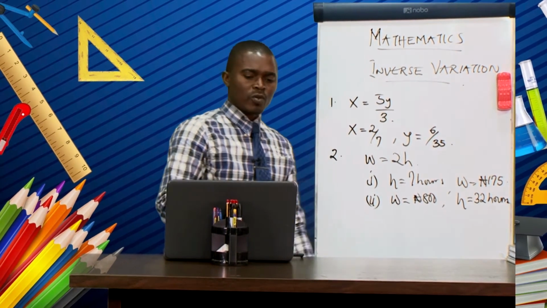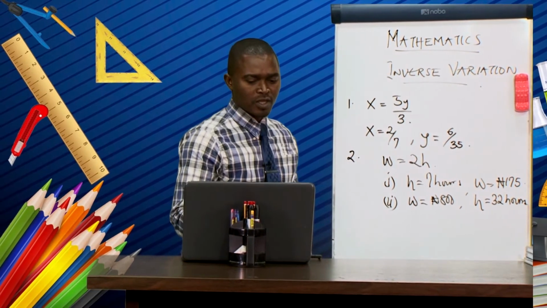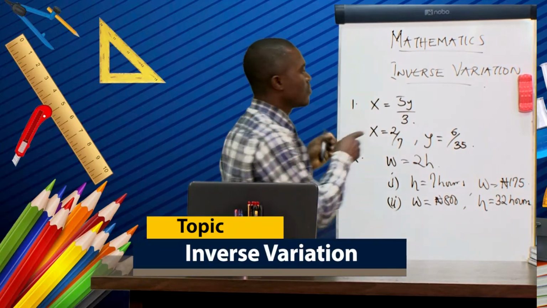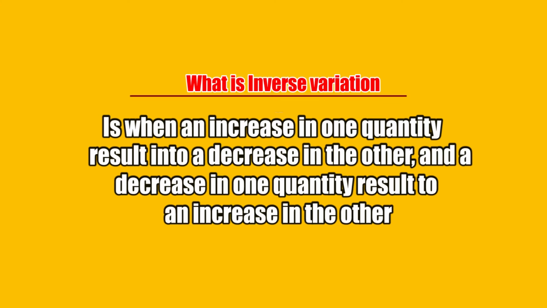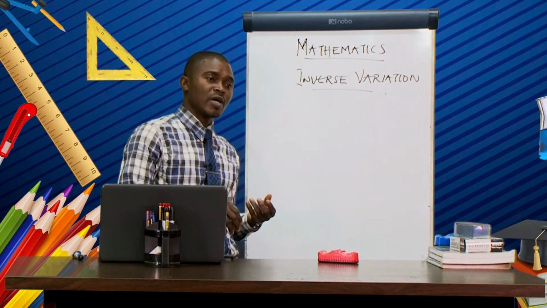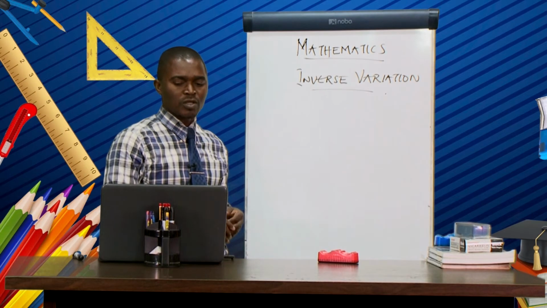And today, we are moving to the second type of variation, which is inverse variation. And what is inverse variation? Inverse variation is when an increase in one quantity or variable causes a decrease in the second quantity. That is, when one quantity is going up, the second one will come down. So this type of variation is what we refer to as inverse variation.